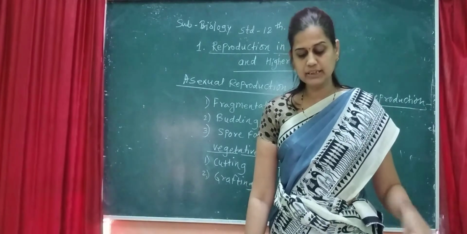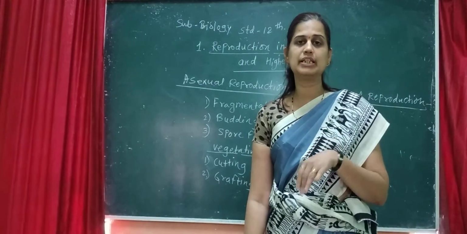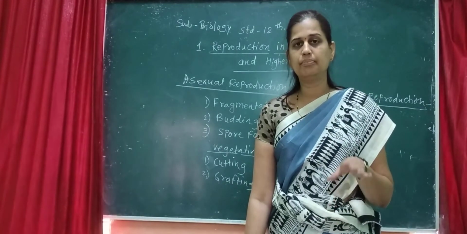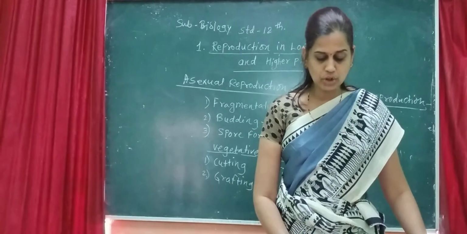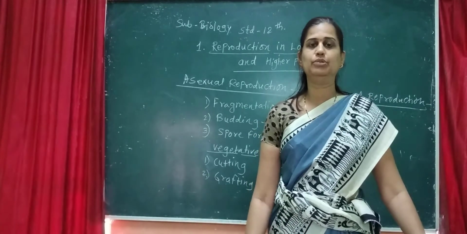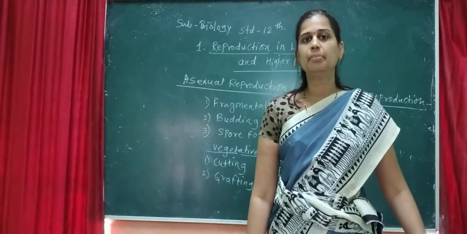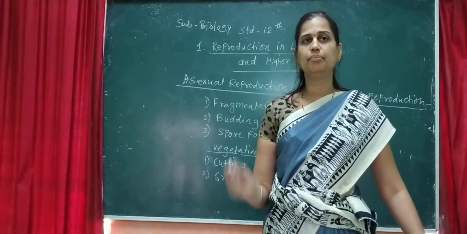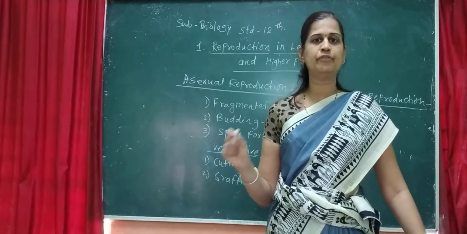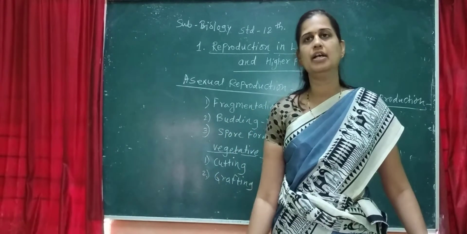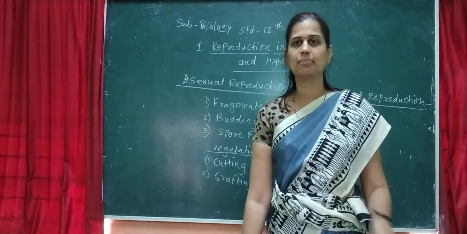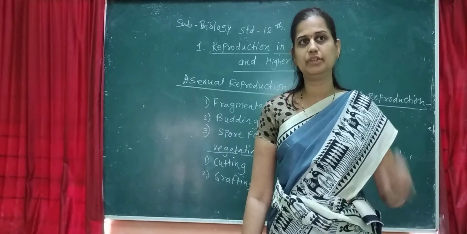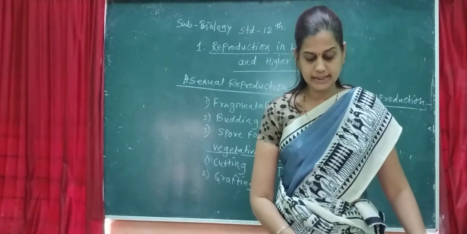An example is Penicillium. You know about the Penicillium fungi; penicillin is obtained from that fungi. So Penicillium shows conidial formation.